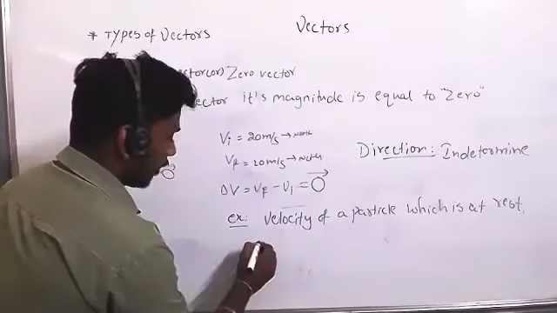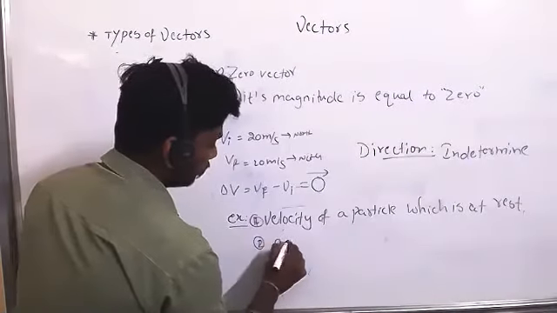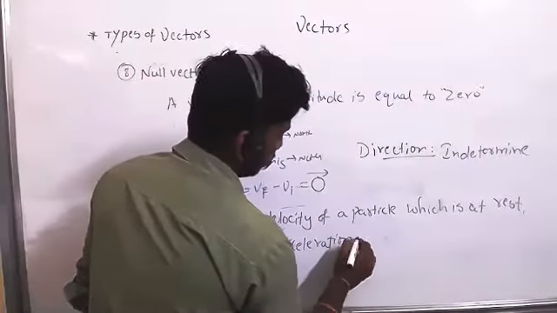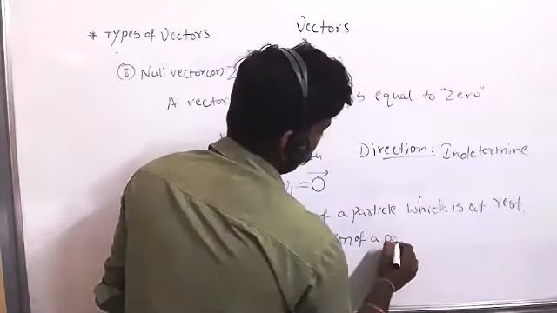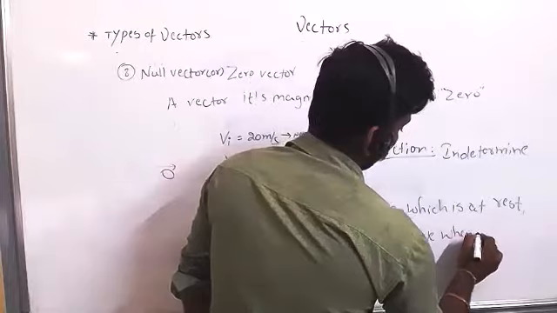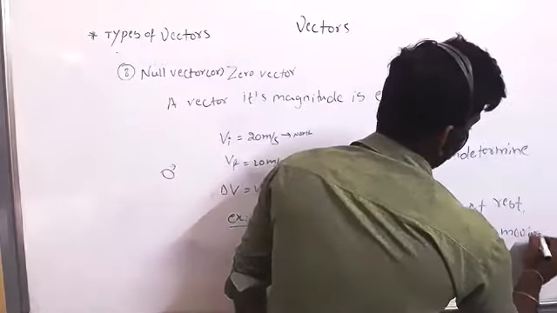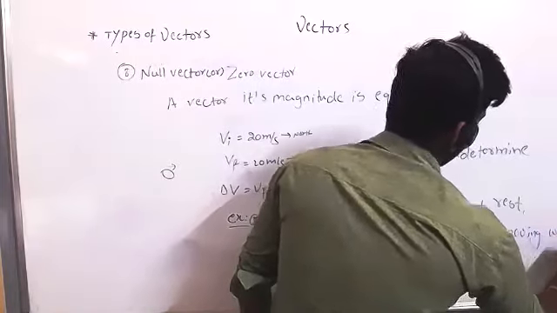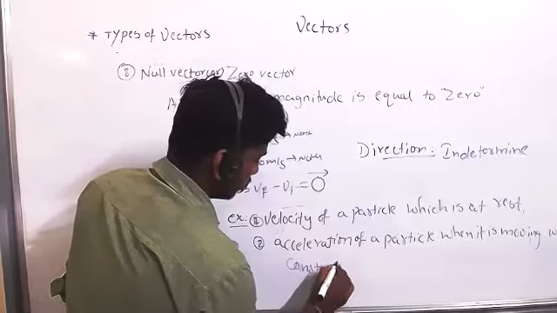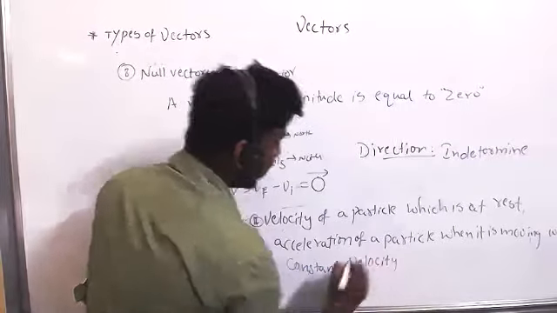One more example I will write for you. Read clearly.